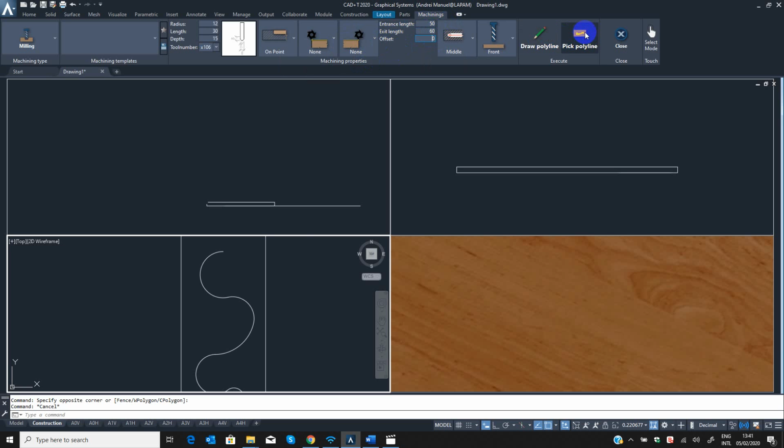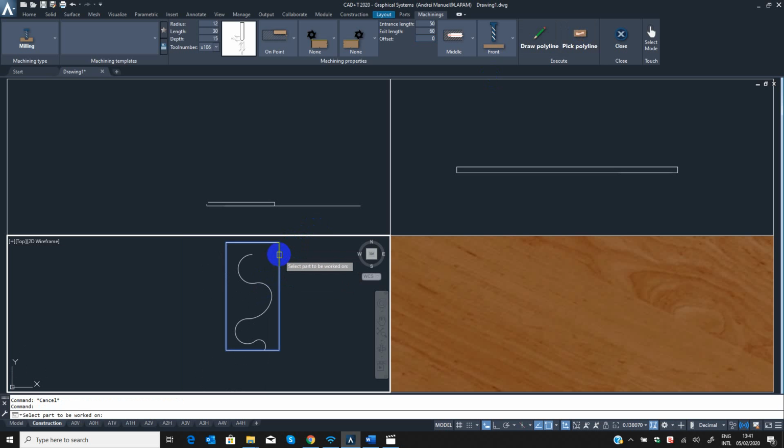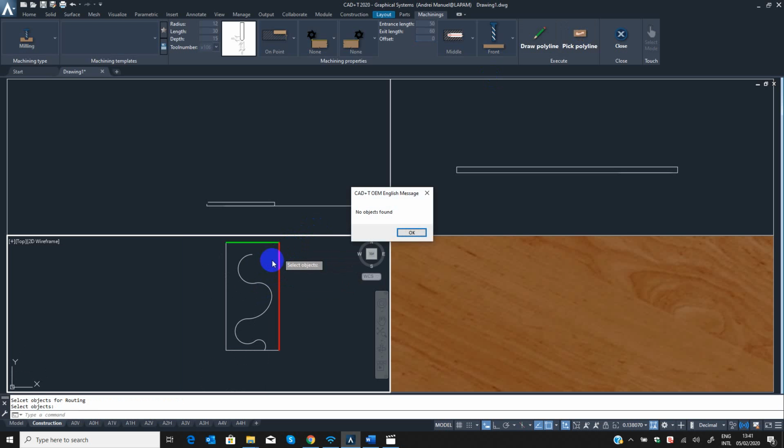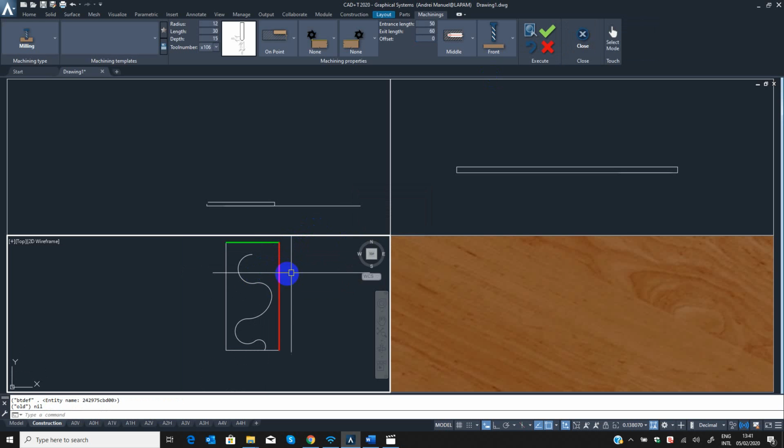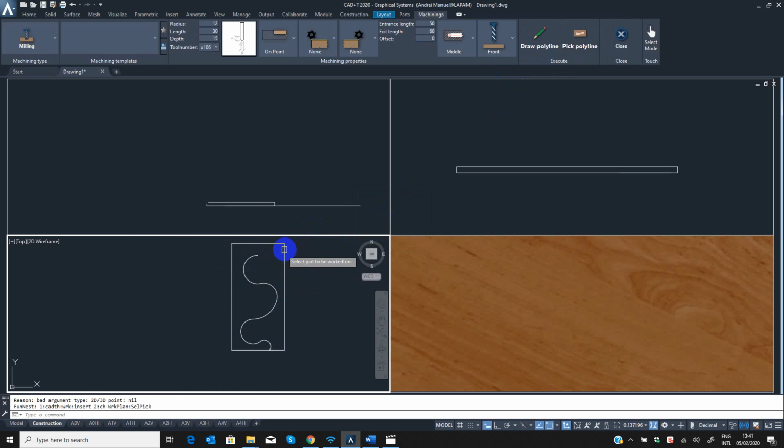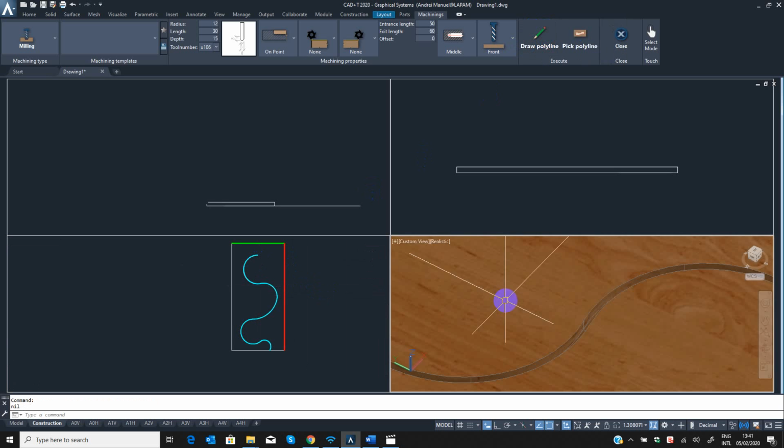Use this pick polyline, and then once again select first the part, enter. Sorry, cancel. Pick the front first, select first the part, and then select the polyline and enter. It turns to blue color, and double click the check icon to confirm the milling. And then there you go.